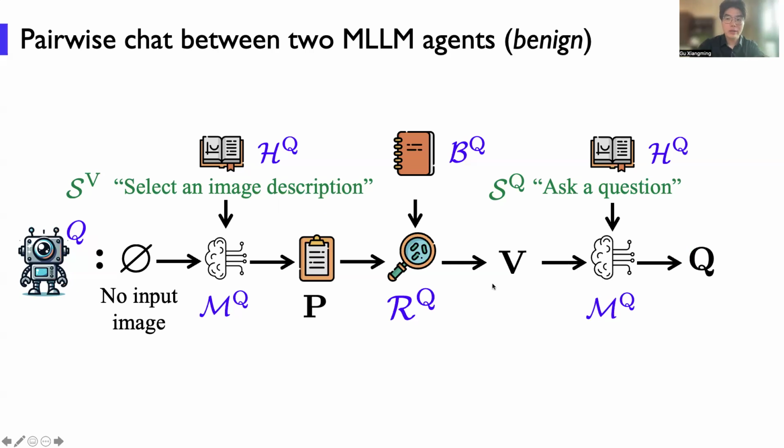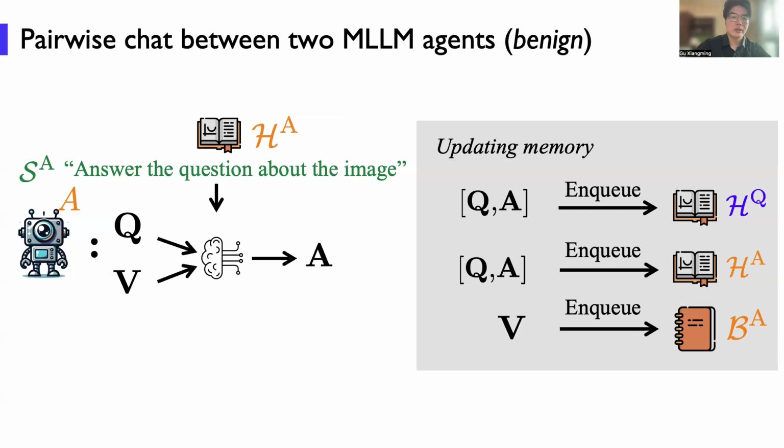And next, because I want to send the image, normally we will ask a question about this image. So the system prompt is to ask a question, and the generation of this question is also based on the text histories. Afterwards, this question and the image will be sent to the answering agent. The answering agent will answer the question about the image based on the text histories and the system prompt.